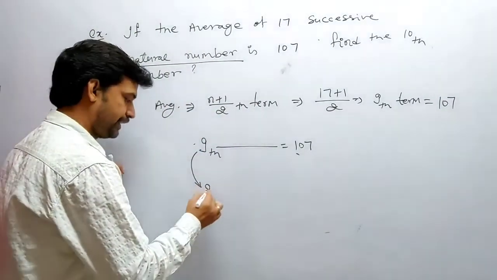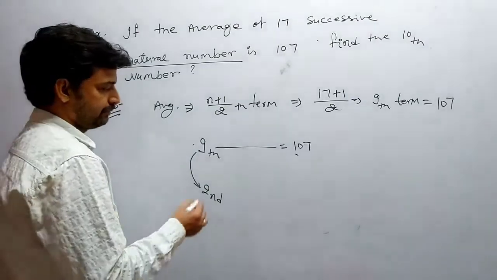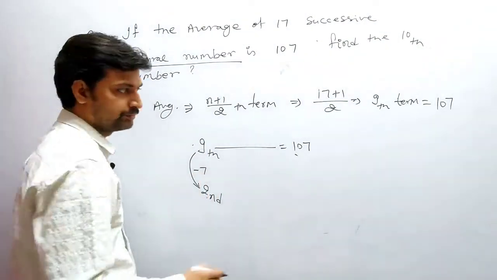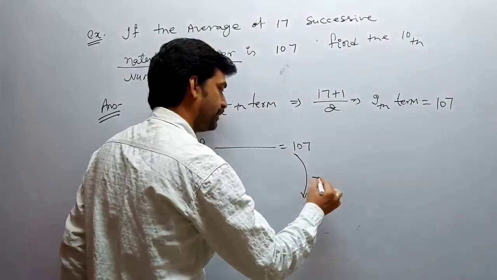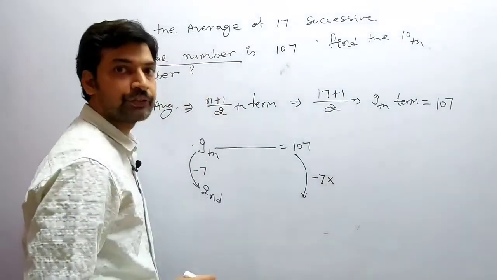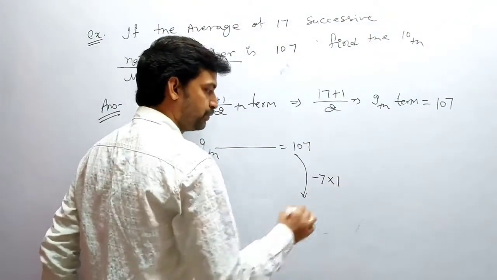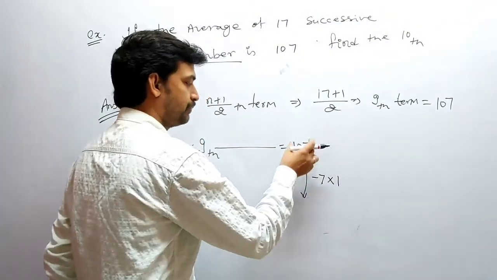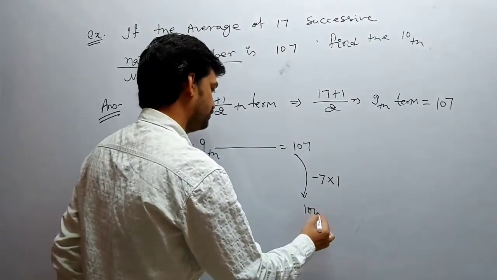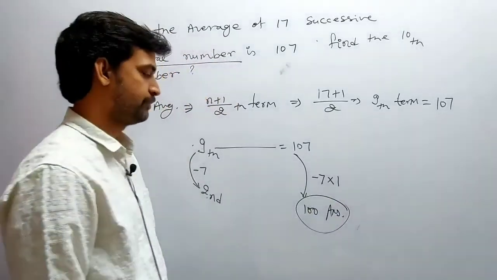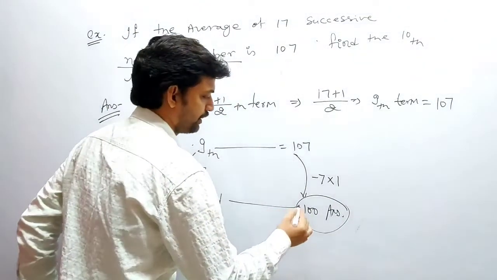or second number, second I'm taking, 9th to second means minus 7. Here again minus 7 into the difference between numbers. Natural number difference is what? 1. So what we'll use? 1. This is what? Minus 7. 107 minus 7 is equal to 100. So this would be your answer. Second number is 100.